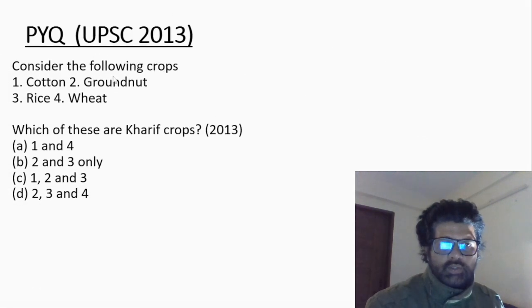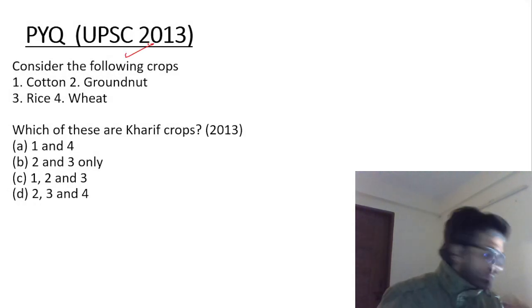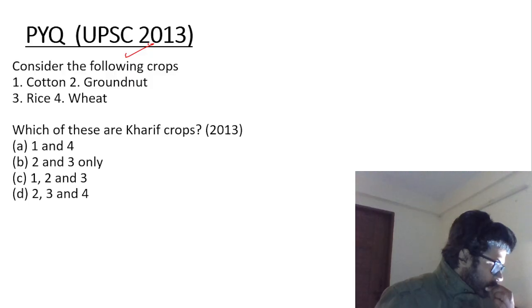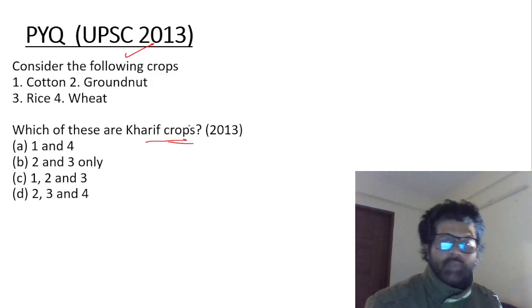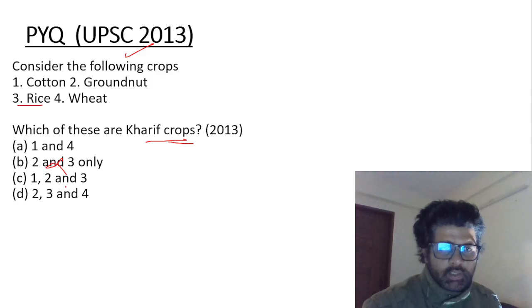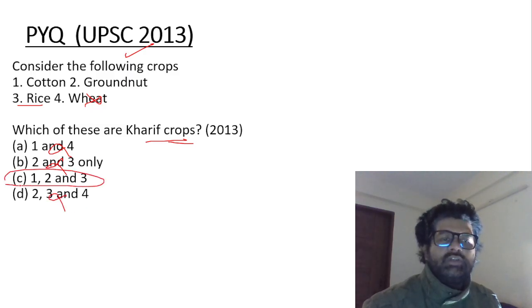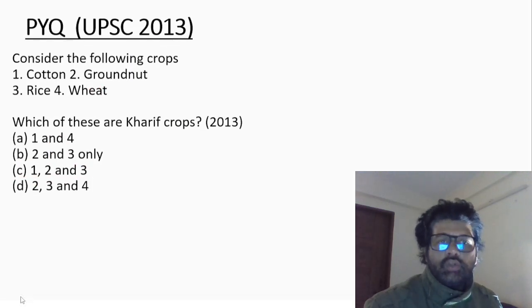Now let's solve this question. PYQ asked by UPSC in 2013. Cotton, groundnut, rice, and wheat. Which of these are kharif crops? Cotton is kharif, right? So the second option will be gone. Rice is kharif, so the third has to be there. Now you're left with C and D. Wheat cannot be kharif. It is a well-known rabi crop. So the answer is C, 1, 2, and 3. Groundnut, now you know it's also a kharif crop.